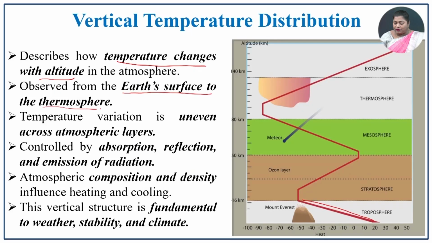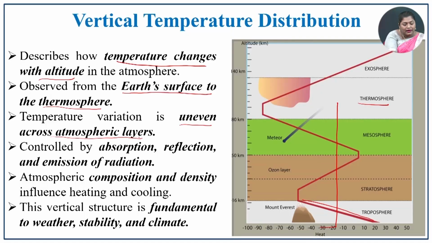You can see that the troposphere has decreasing temperature, then there is a pause and a rise, a pause and a decrease. In such a way there is a zigzag pattern of temperature distribution in the atmospheric layers. That will be explained in this section.